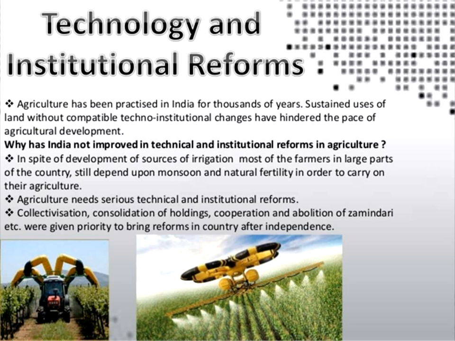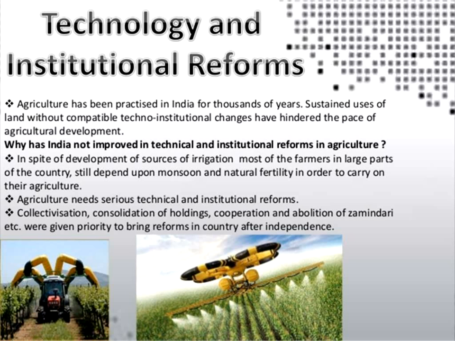There is hindrance in agriculture development. Many farmers are dying because they cannot get the crop yield, because Indian farmers completely depend on monsoon only.